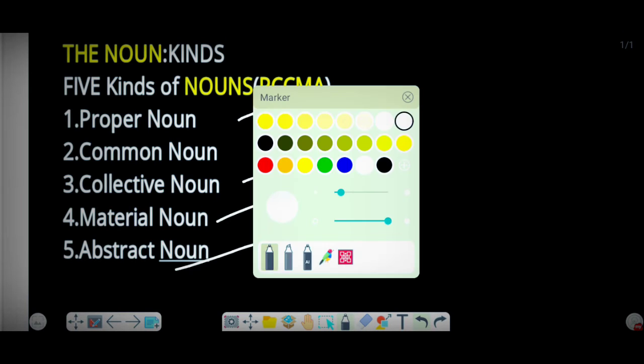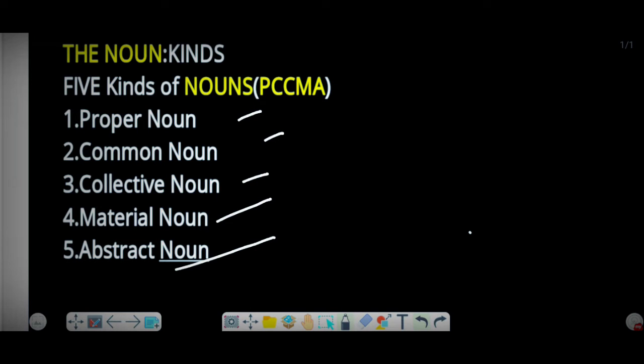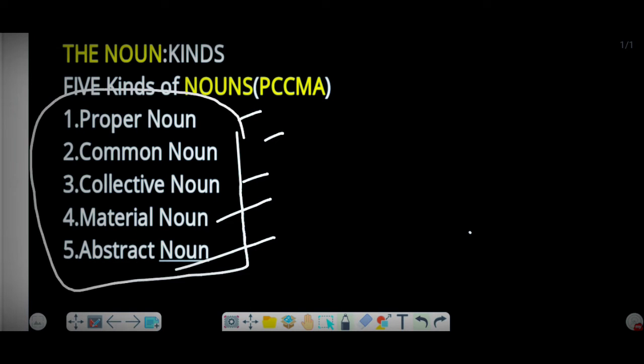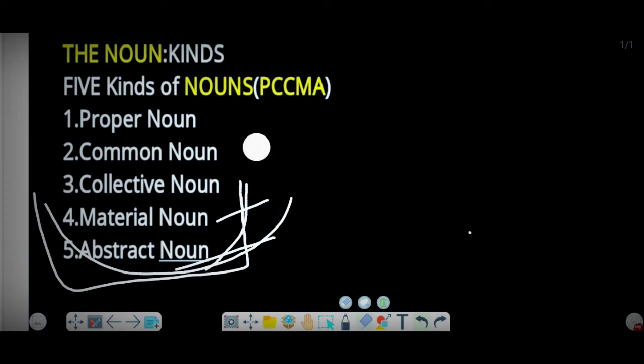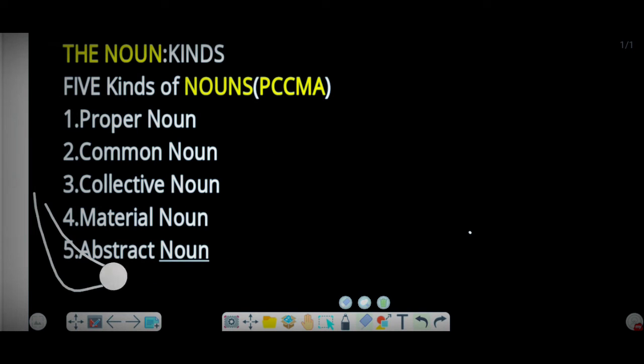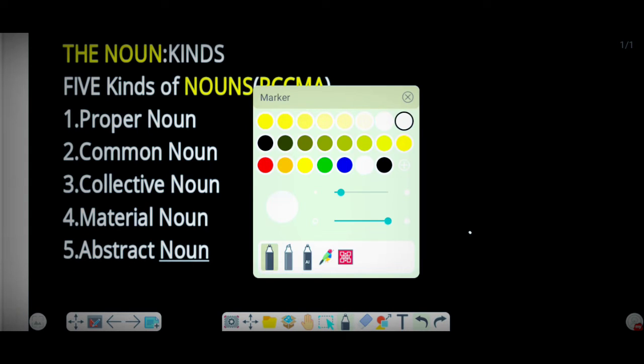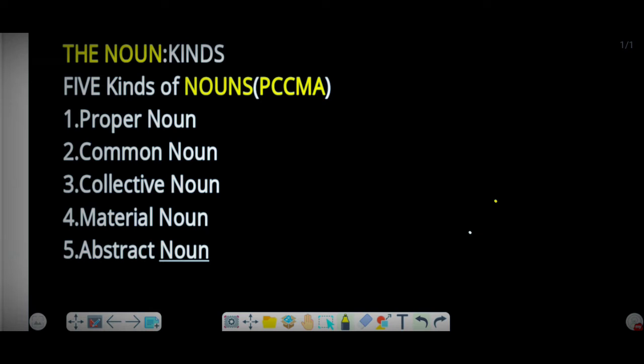Beforehand, I have summarized these five kinds of noun into a short form, and that is PCCMA.